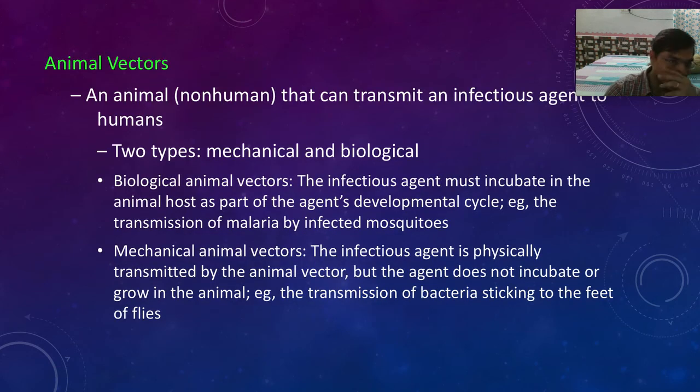Then we have animal vectors. Animal vectors can again be mechanical and biological. Biological means, for example, the transmission of malaria is a biological animal vector. The infectious agent lives inside the animal host and completes its life cycle, or it basically infects the animal host as well. That is called a biological animal vector. Whereas mechanical animal vector means the animal is only used as a vehicle. The infectious agent is physically transmitted by the animal vector, but it does not infect the animal. For example, transmission of bacteria sticking to the feet of flies.